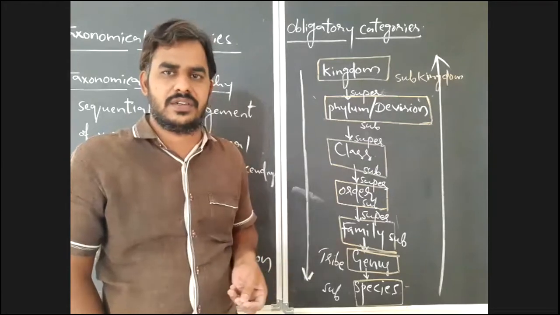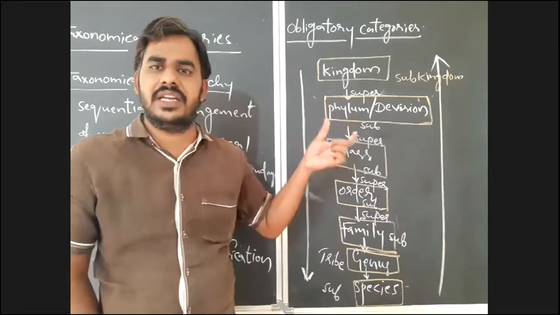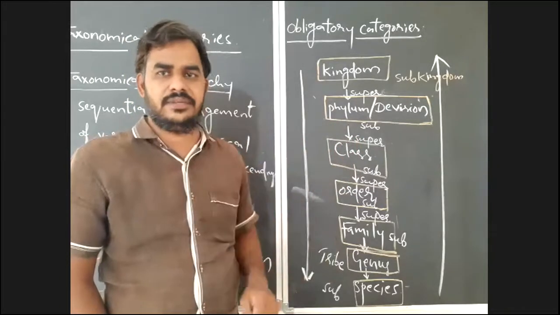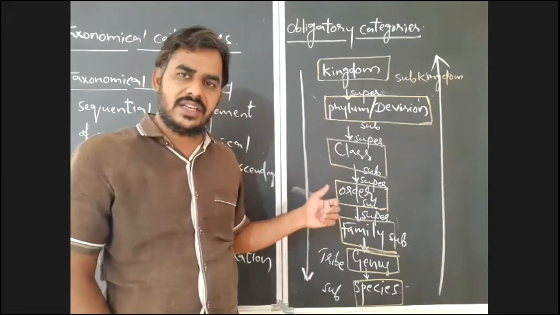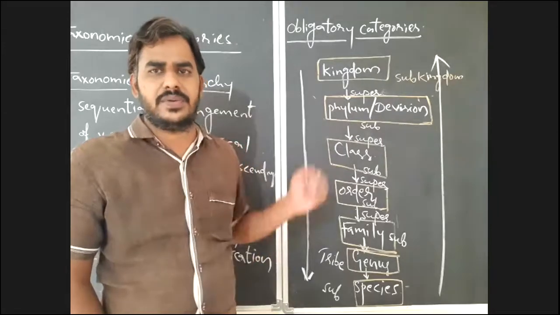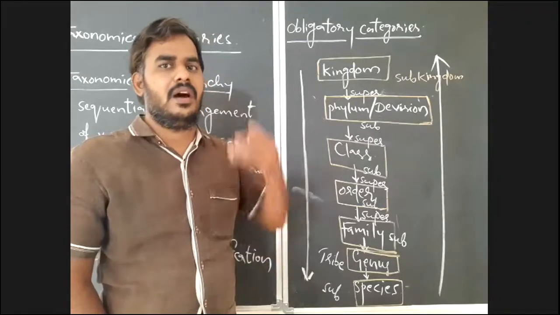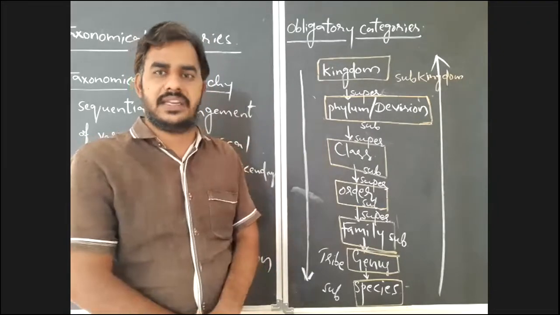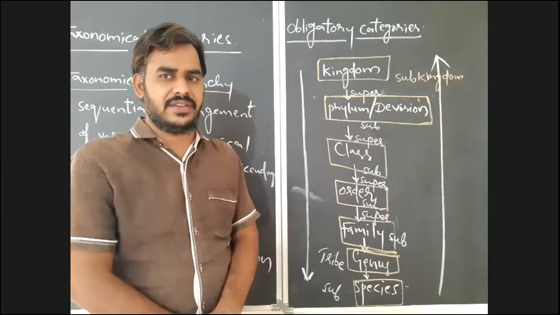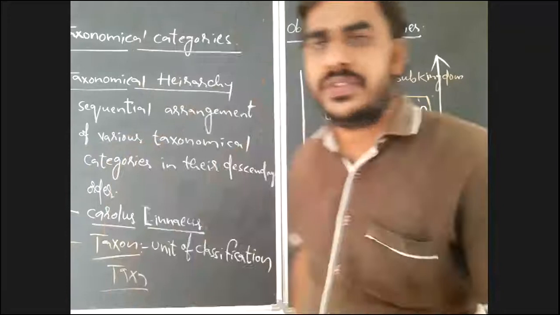They may give options. In that, the first option: the number of organisms will increase with the increase of relationship between the organisms. Second option: the number of organisms decreases, but the relationship between the organisms may increase. Third option: the number of organisms decreases, but the relationship between the organisms will increase. And the last option: the number of organisms will increase with the decrease of relationship. So what is the correct answer?